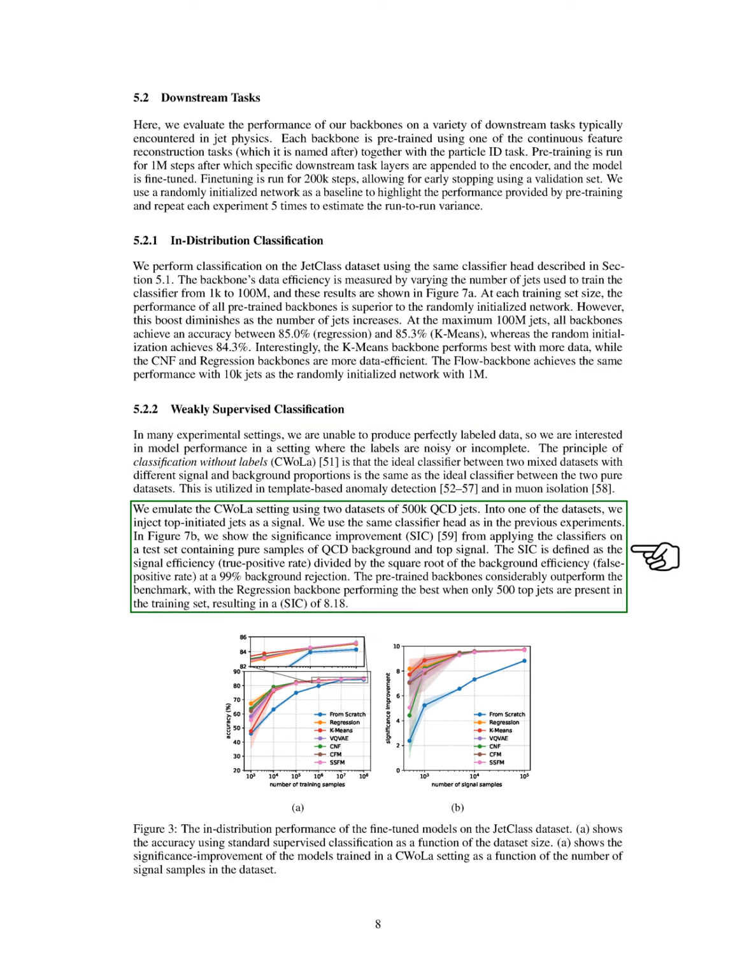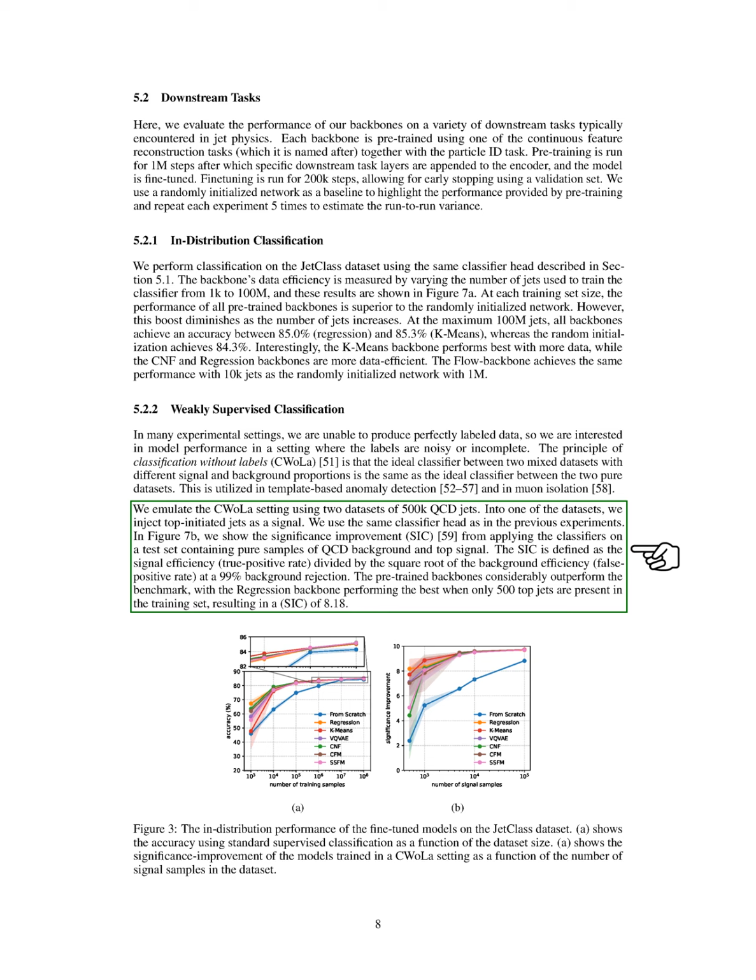To simulate the CWOLA scenario, we use two datasets of 500,000 QCD jets, injecting top-initiated jets into one as our signal. We employ the same classifier head as in our earlier experiments. We present the significance improvement, SIC, from applying the classifiers on a test set with pure QCD background and top signal samples.